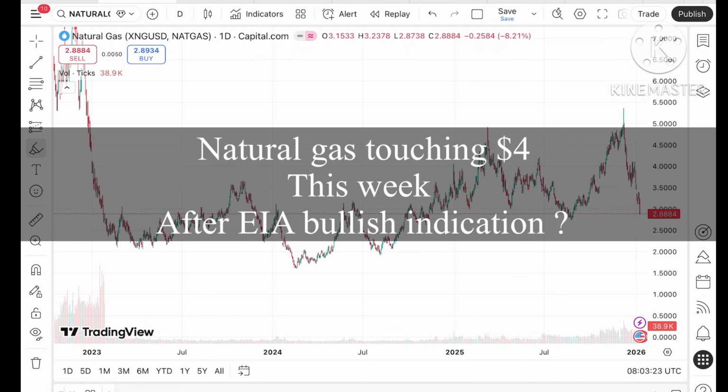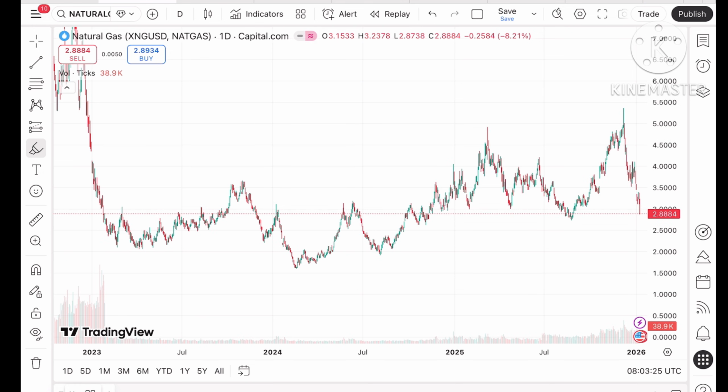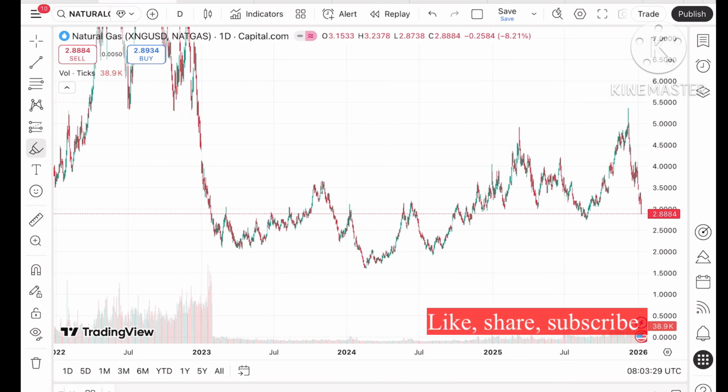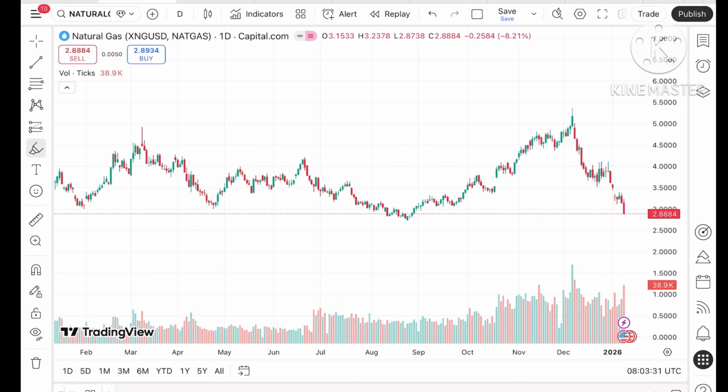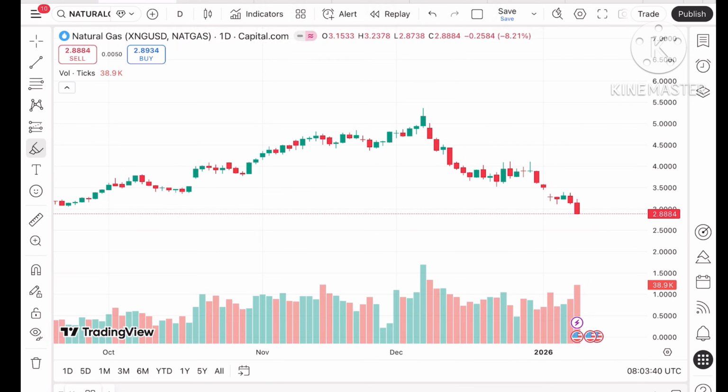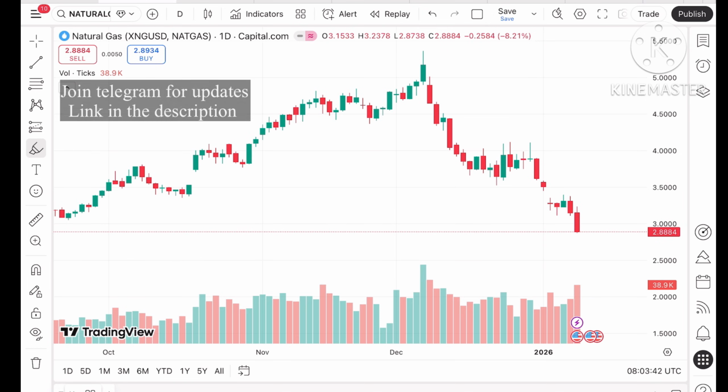Today I will be explaining how the price of natural gas has moved in the last 2 days and how it can move in the next 2 days. If you look at the chart of natural gas, we have seen a continuous downfall. At this particular level, a fake breakout happened and a fake engulfing candle has formed.